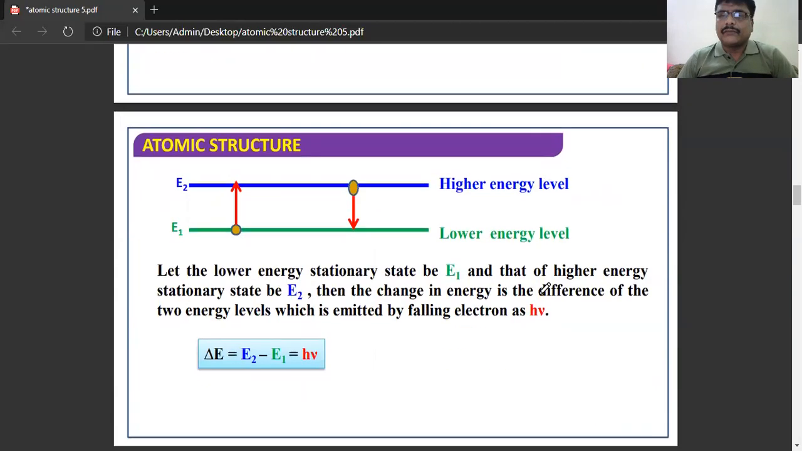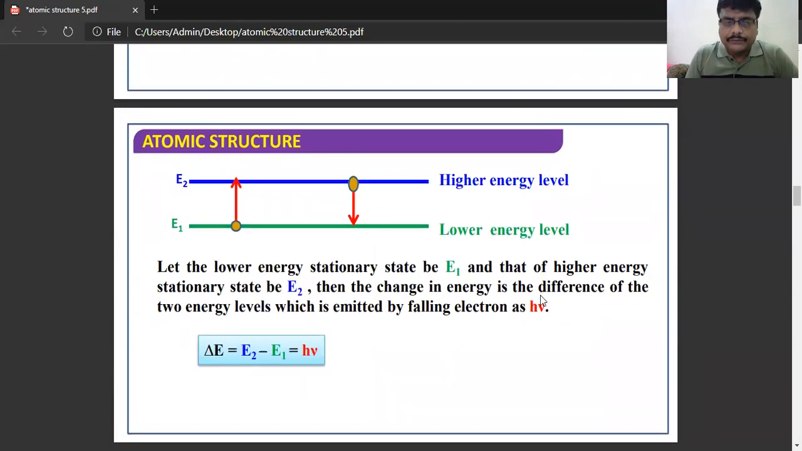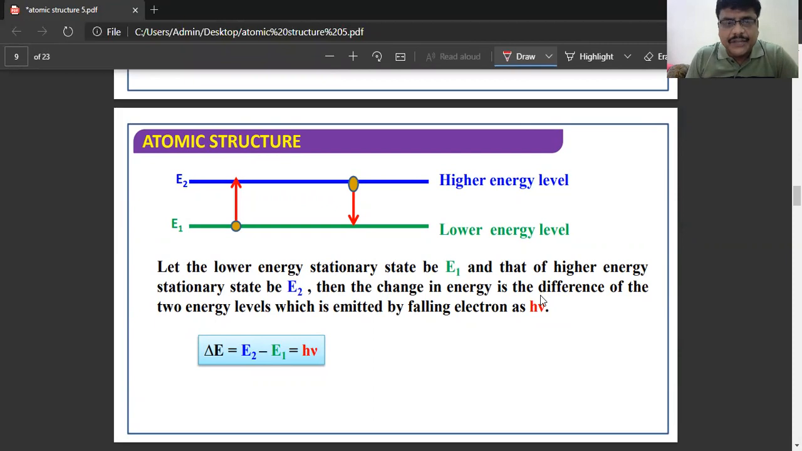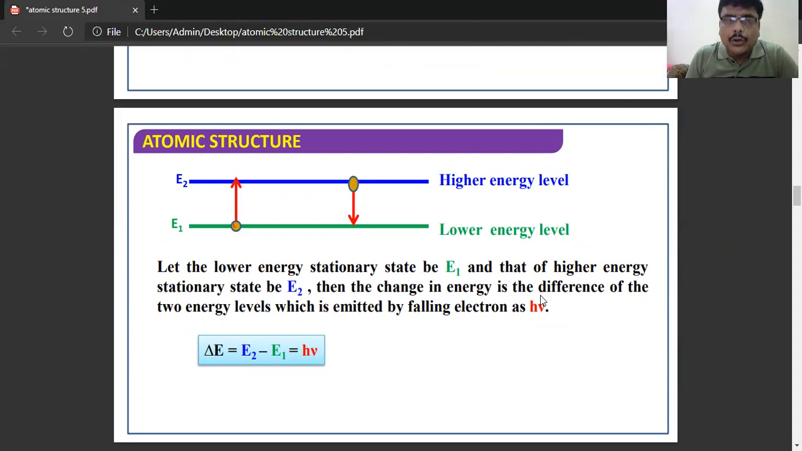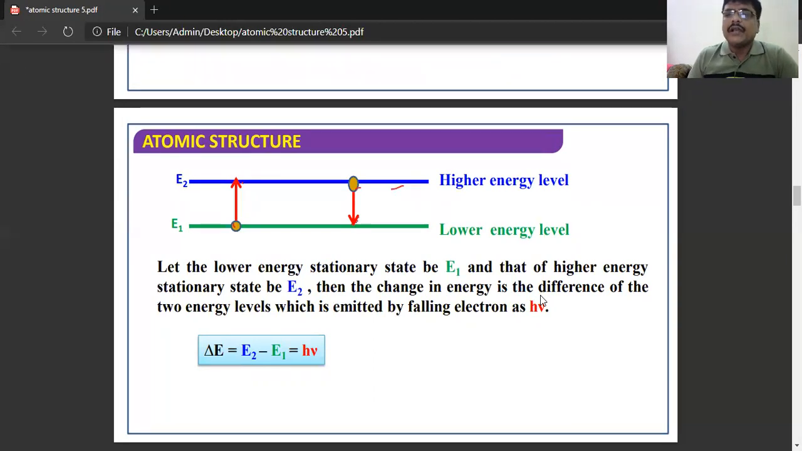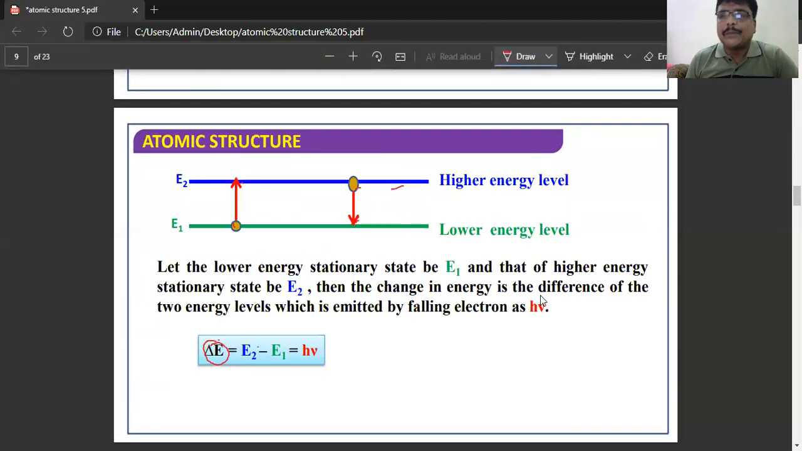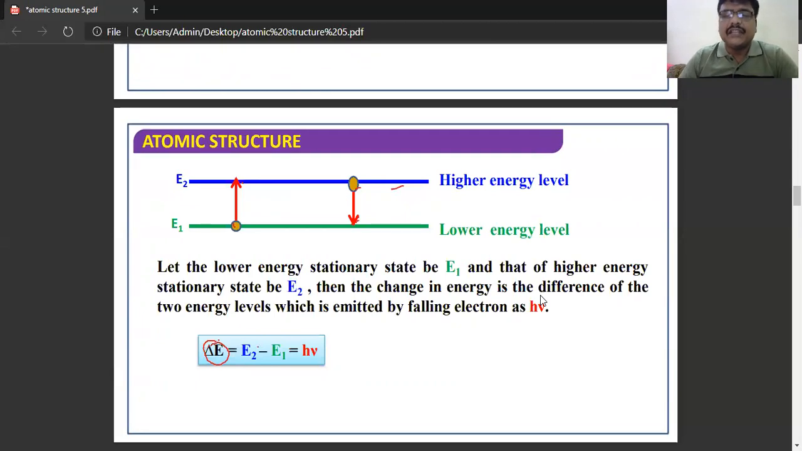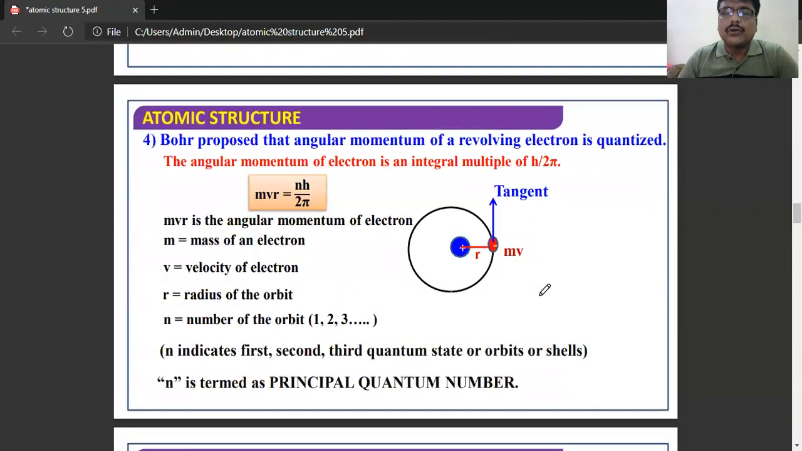So this is E1, the lower energy orbit, and this is the higher energy orbit. See here, by absorbing certain energy, the electron moves from E1 to E2, which is a higher energy state. We have discussed that the higher energy states are stable for only a short period of time, so they return back to the ground state. That is nothing but a difference in energy. Delta always represents difference. So the difference in energy, delta E, is equal to E2 minus E1, that is equal to h nu.